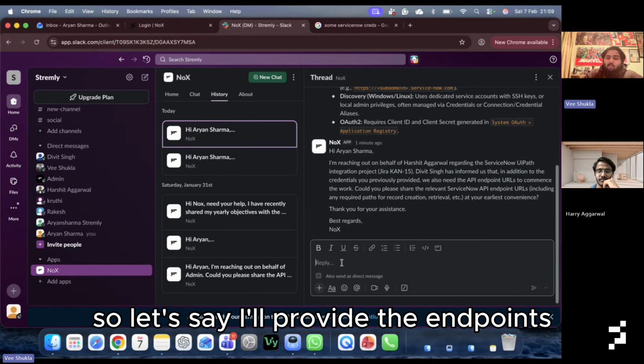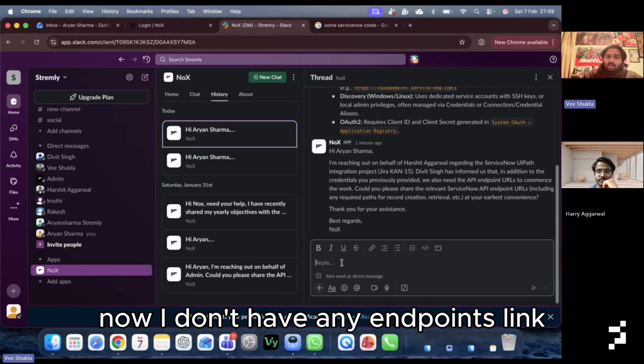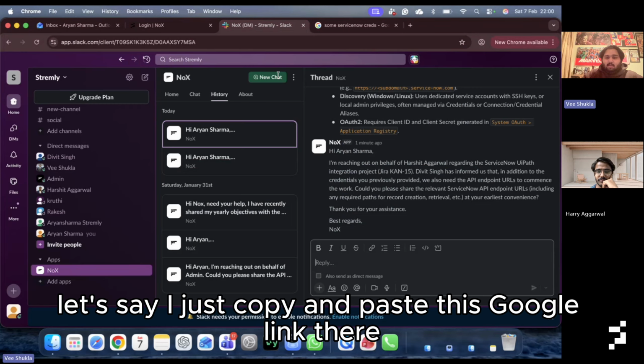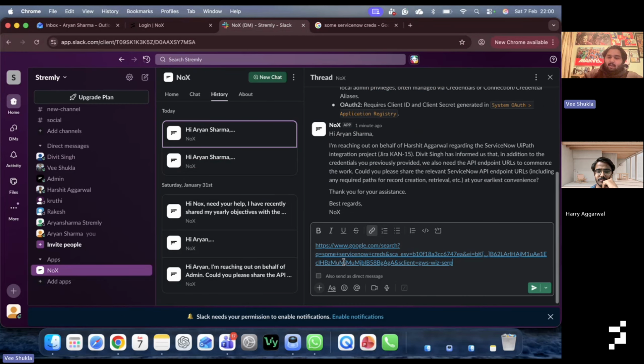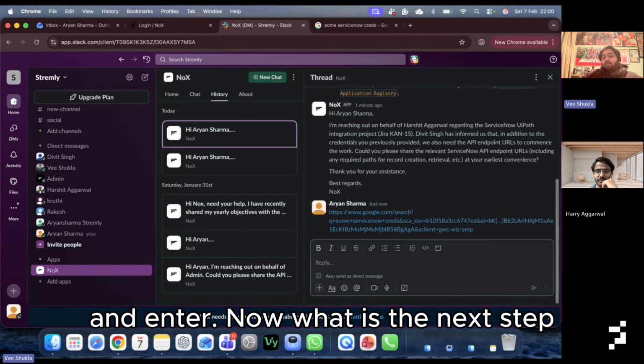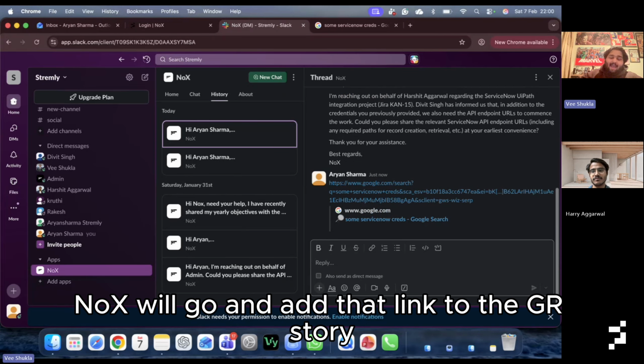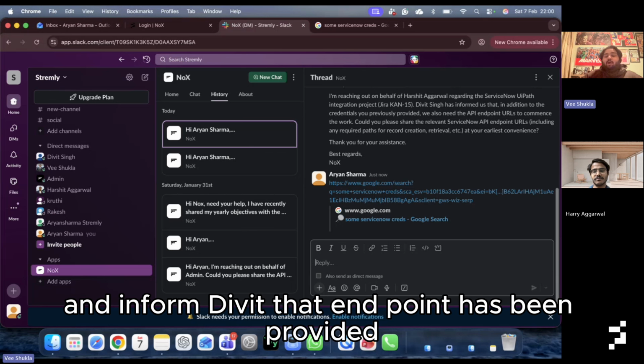So let's say I'll provide the endpoints. Now I don't have any endpoints link, but I'll just provide this link. Let's say I'll just copy and paste this Google link there and enter. Now what is the next step? Now the next step is, as usual, Nox will go and add that link to the Jira story and inform David that the endpoint has been provided.